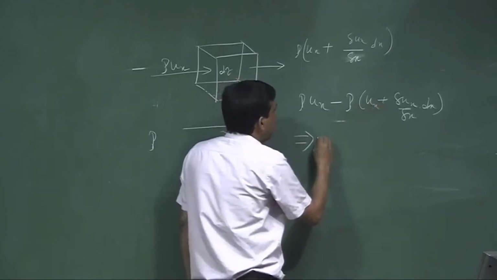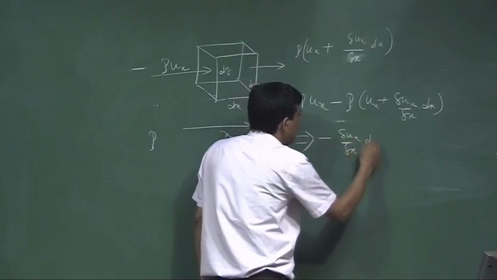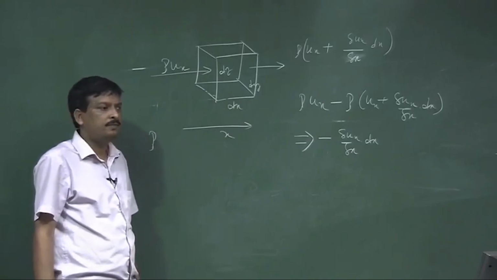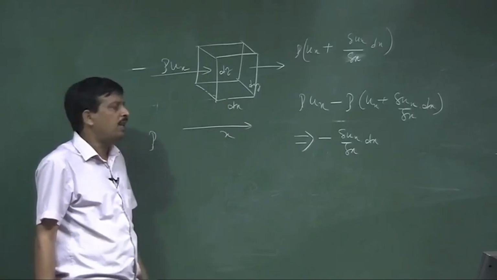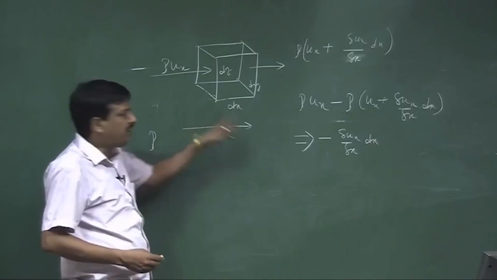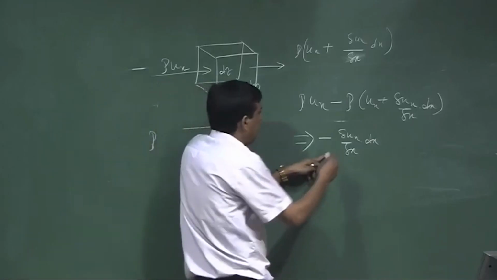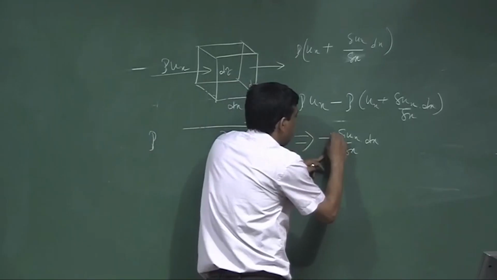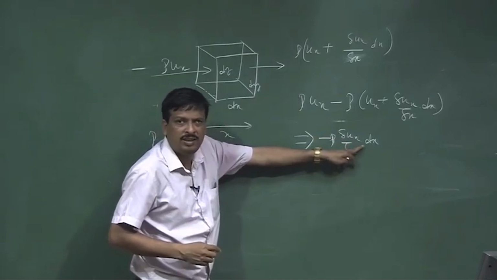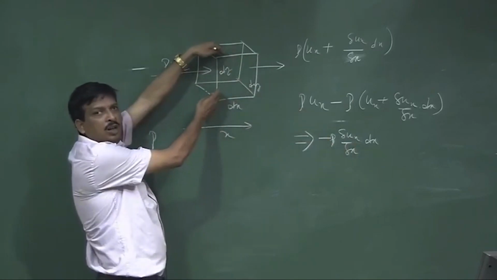So, it is nothing but minus del ux by del x times dx. Okay. Now, what is the total mass increase of the volume? This is the density change due to the particle velocity. Sorry, there will be a rho term there. Okay. Rho times del ux by del x times dx. So, that multiplied by the total volume is the total mass change.